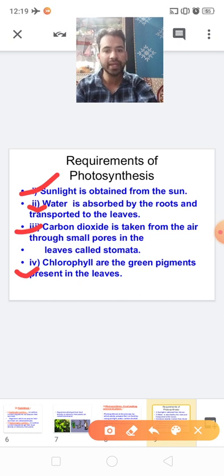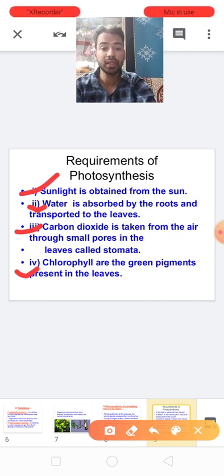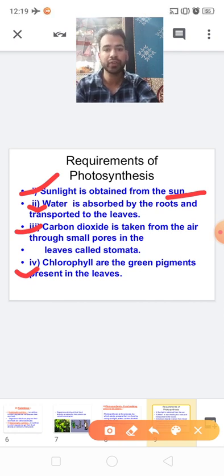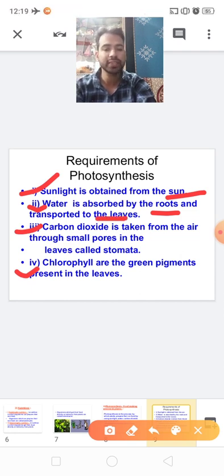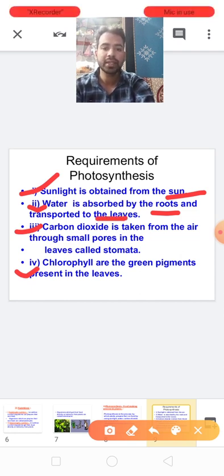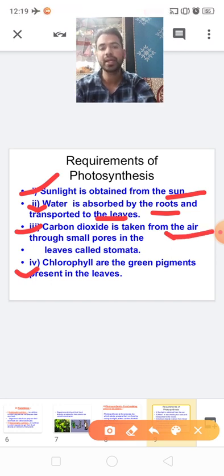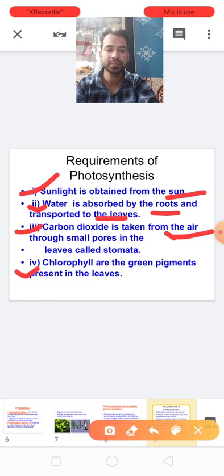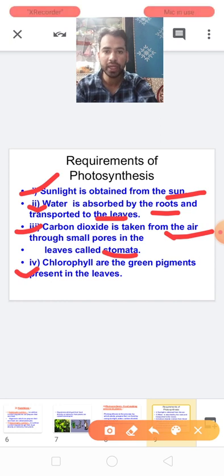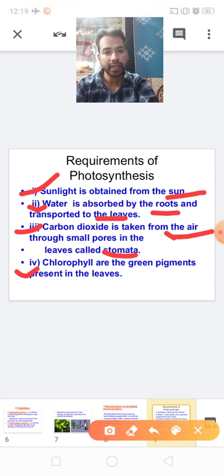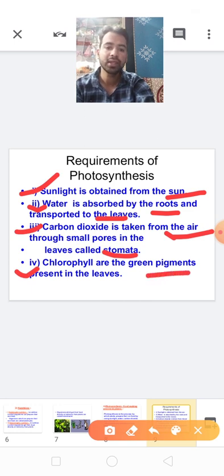Okay, sunlight, the leaf can capture from the sun. They directly take it from the sun. Water is absorbed by the roots and transported to the leaves. Carbon dioxide is available in the air, released by humans and animals, and through the tiny pores found in the leaf, that is stomata, the stomata take the carbon dioxide. And last, number four, that is chlorophyll. Chlorophyll, you know very well, is a green pigment present in the leaves.